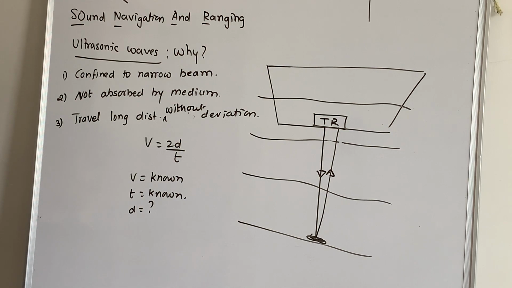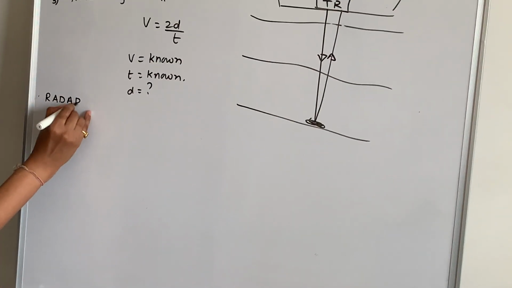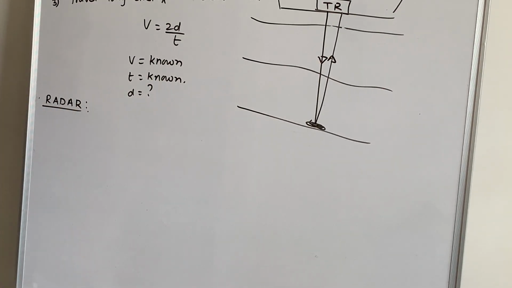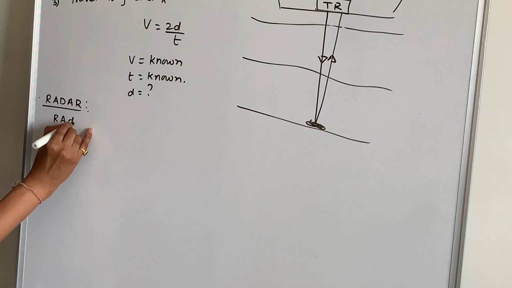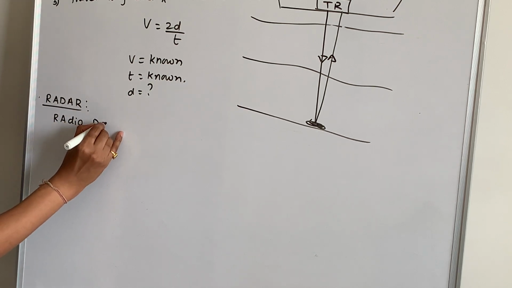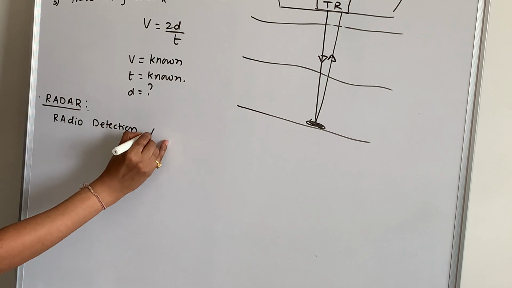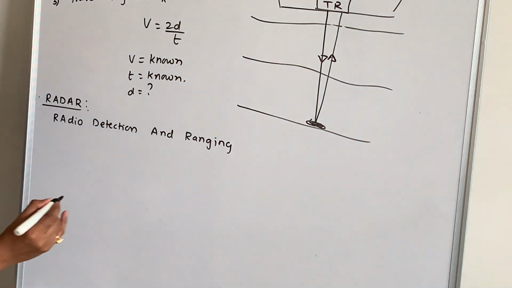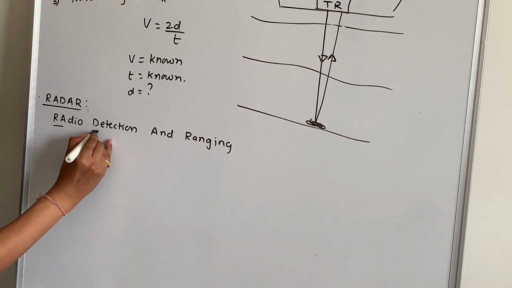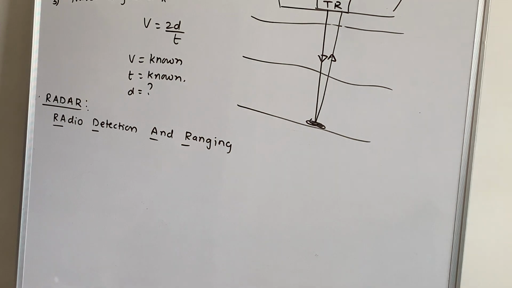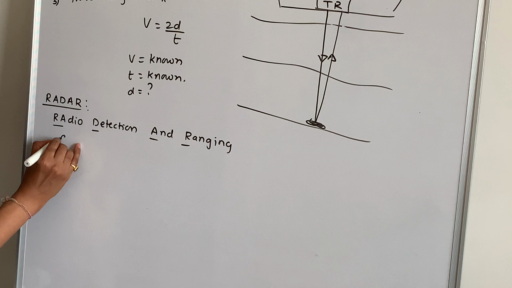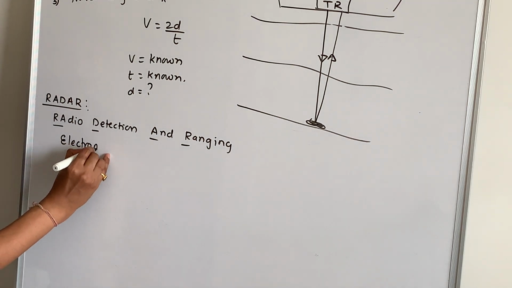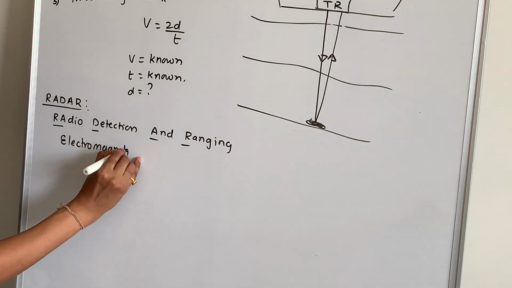Now check the next part, called radar. The concept is the same, but the waves are different. Radar stands for Radio Detection and Ranging. In radar, we are using electromagnetic waves.